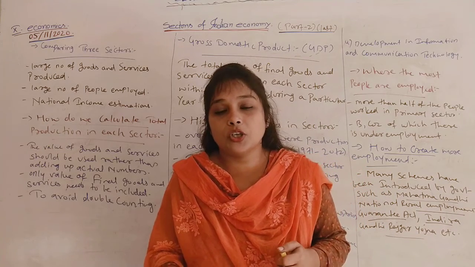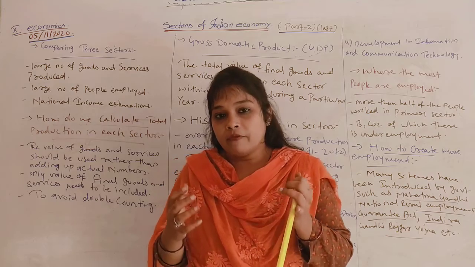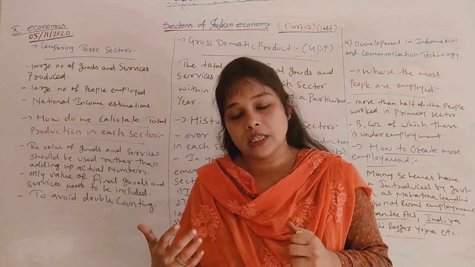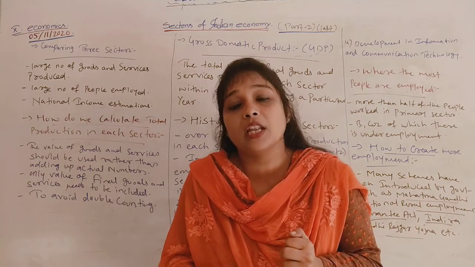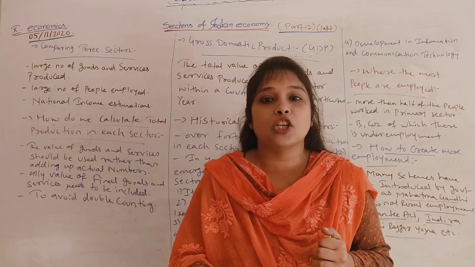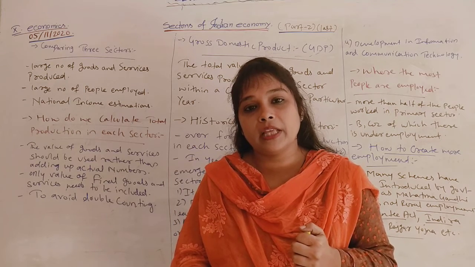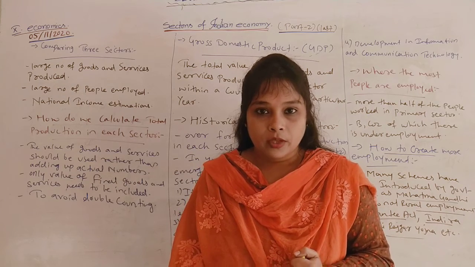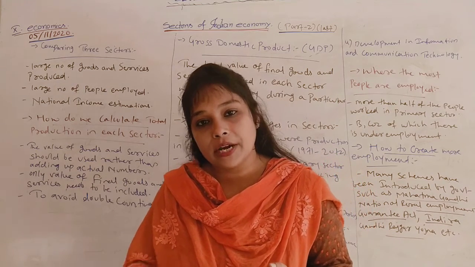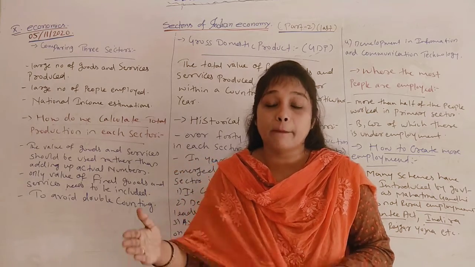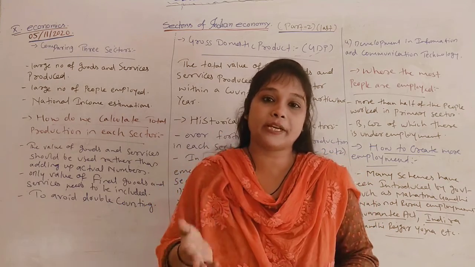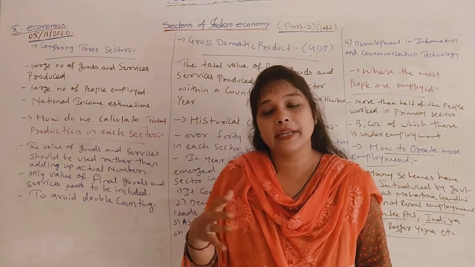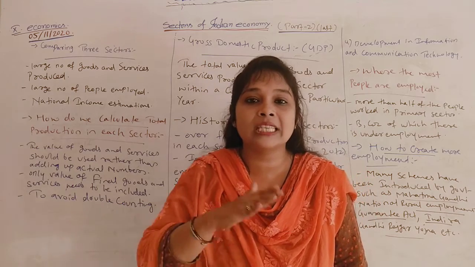Now in today's session, we are going to learn how different sectors of Indian economy contribute towards the national income. When we count national income, we take the value of goods and services produced in our country during a year. Production in our country is done mainly under three sectors: primary sector, secondary sector and tertiary sector. So when we calculate national income, we take these three sectors into consideration.